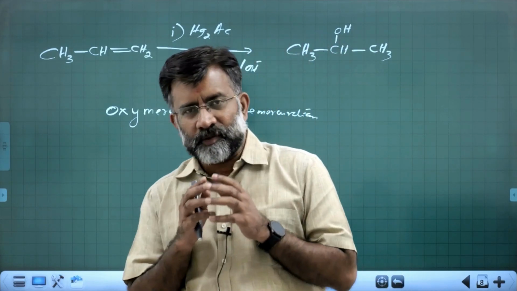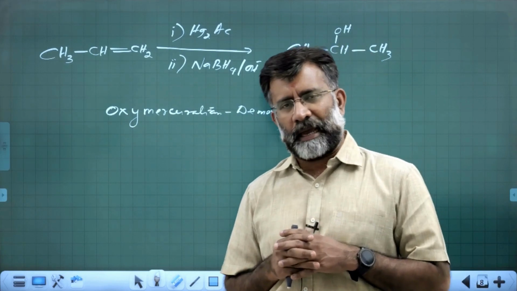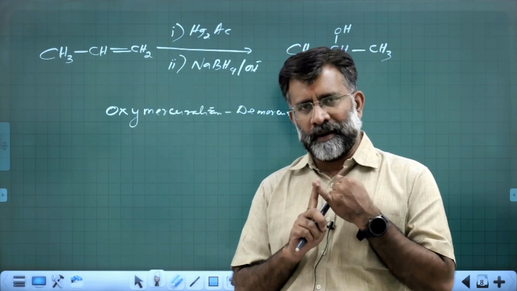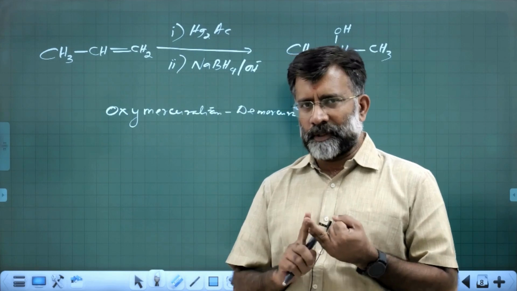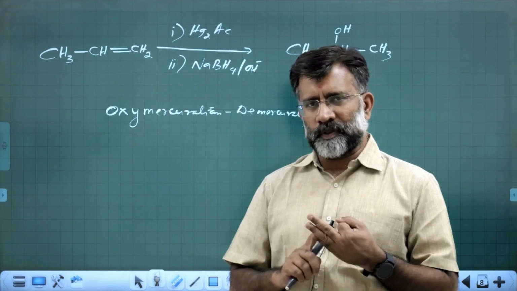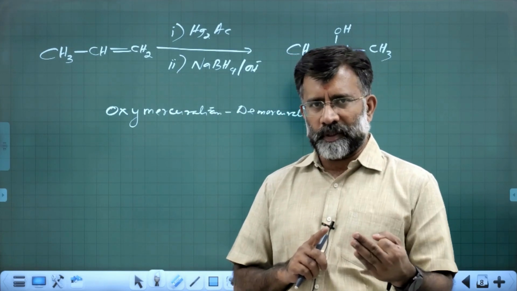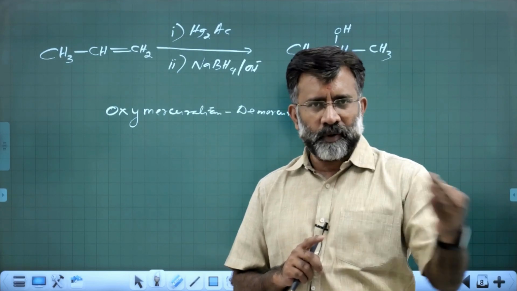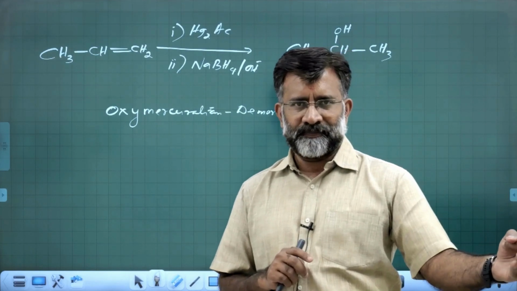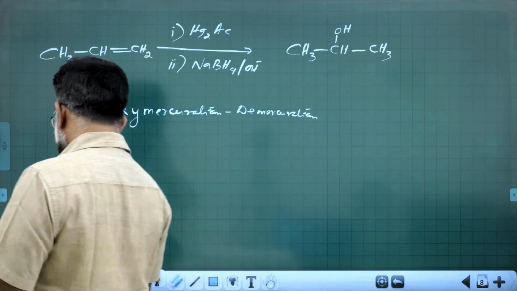So these are the three important hydration procedures happening with the alkenes. Number 1, acid catalyzed hydration. Number 2, hydroboration oxidation. Number 3, oxymercuration, demercuration, which in fact is out of the syllabus content. Okay. Now on to the next.